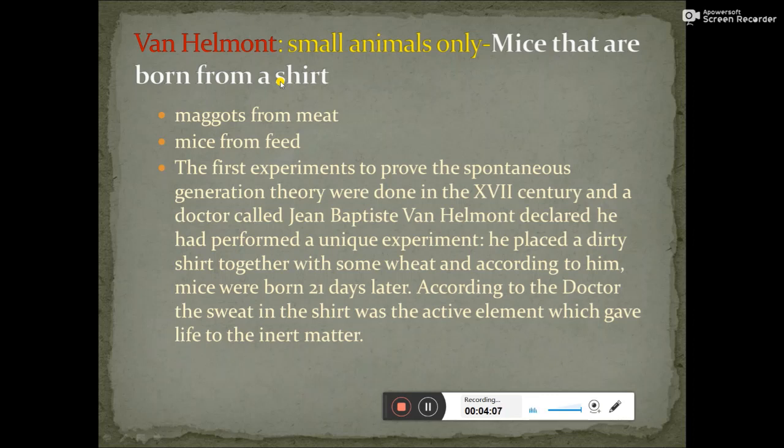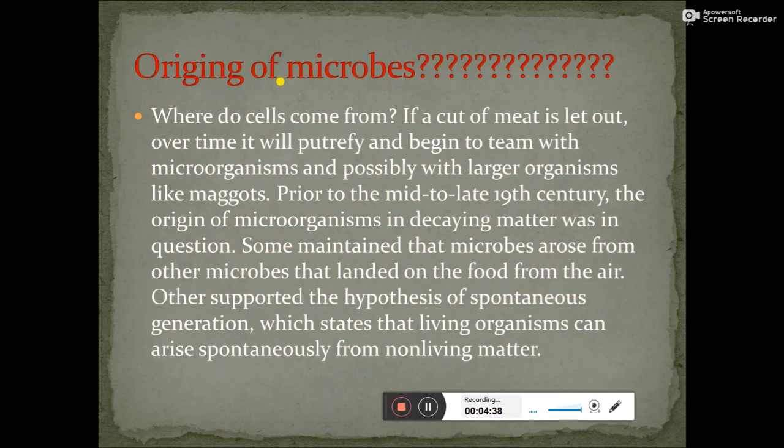The first experiments to prove spontaneous generation were done in the 17th century, and a doctor called Helmont declared that he performed a unique experiment. He placed a dirty shirt together with some wheat, and according to him, mice were born 21 days later. According to the doctor, the sweat in the shirt was the active element which gave life to the inert matter. So, is that true? Is the origin of microbes the same? Is it from non-living matter?